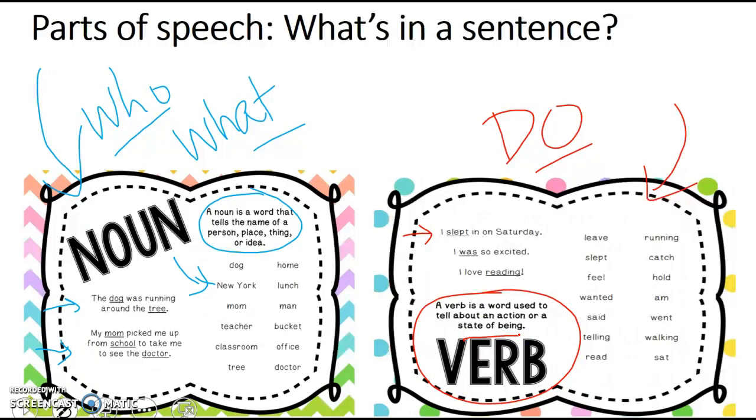I love reading. What do I love to do? What's the do? Reading. You can also take a look at some of these words that tell you some actions. But if you can visualize that thing doing something, then you know you're talking about the verb.